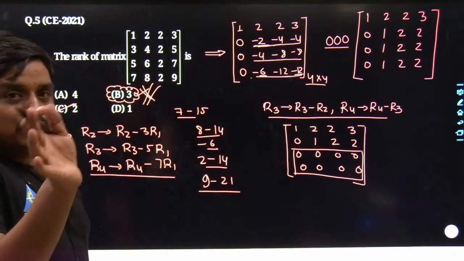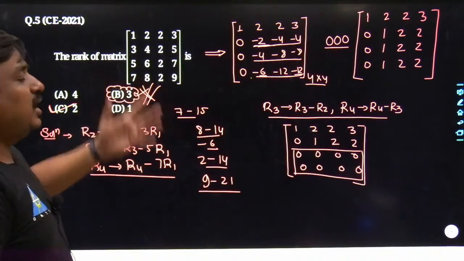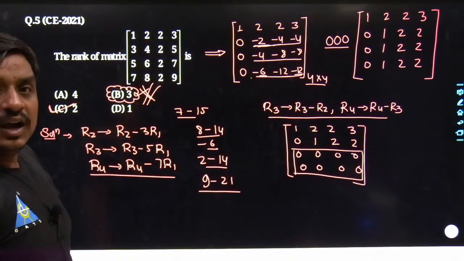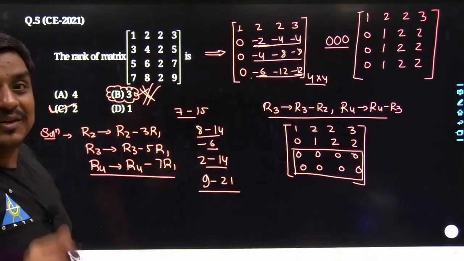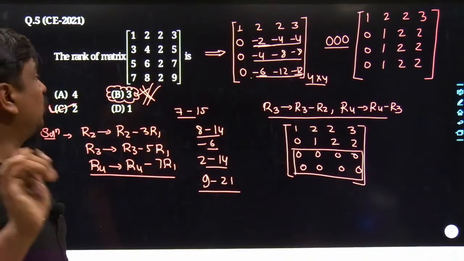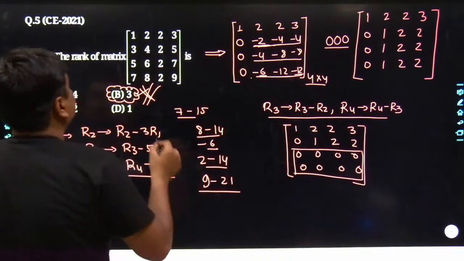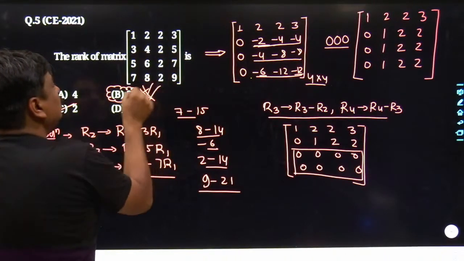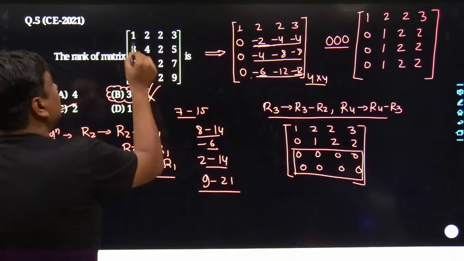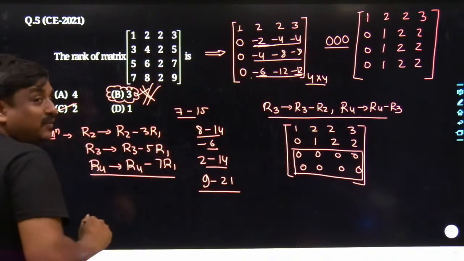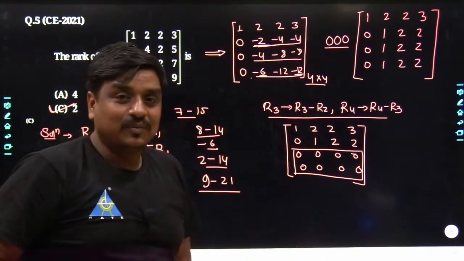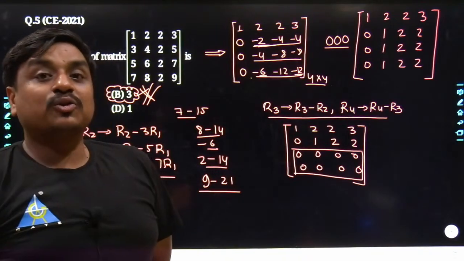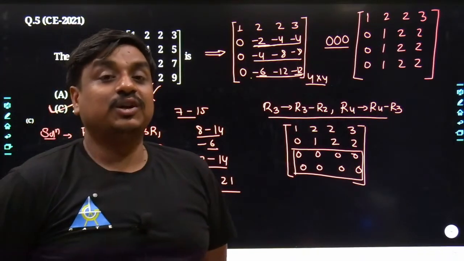Now, if you use another method, what do we do? If the rank is not found 4, what would I do? I would select the minor of 3 cross 3 and take its determinant. My dear friends, if you use that methodology, how many minors can you select? You can use this minor, this minor, this minor, this minor, this minor. And once you start taking the determinants, after 2 or 3 determinants you yourself would get frustrated, because all of them are going to result in the determinant as 0.